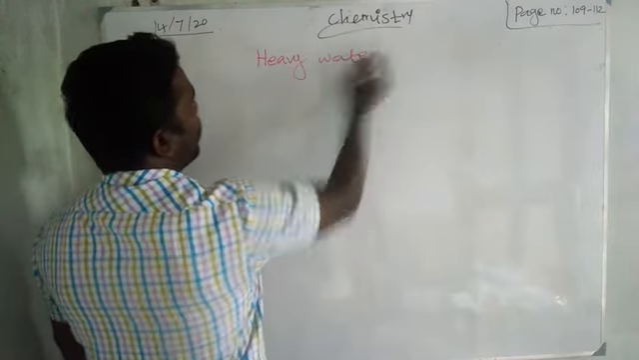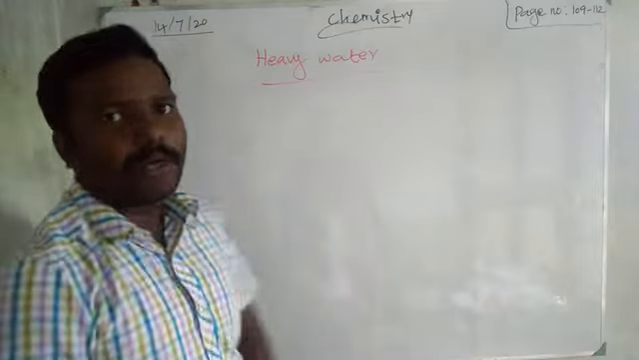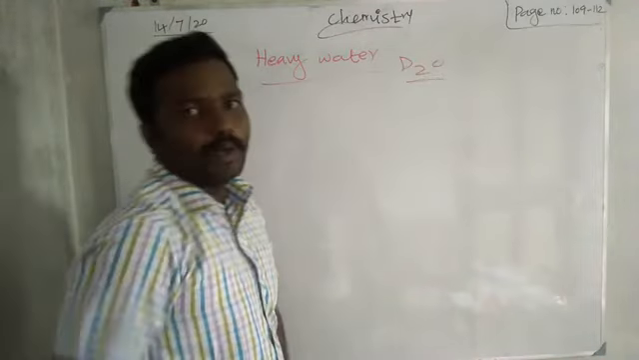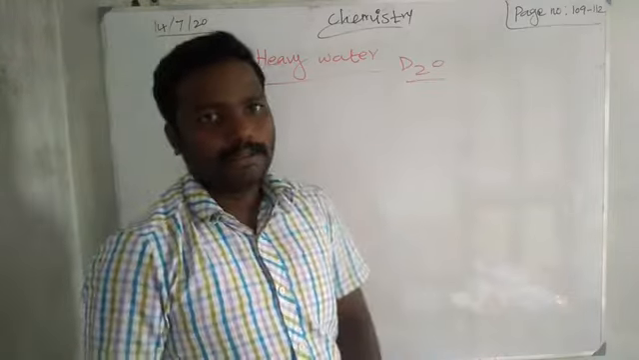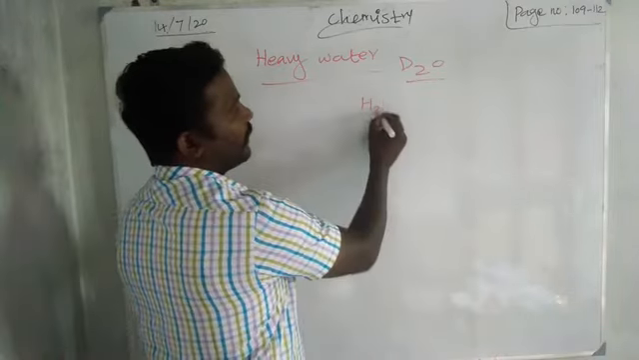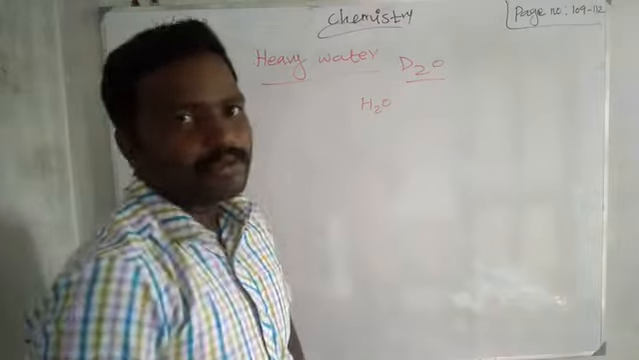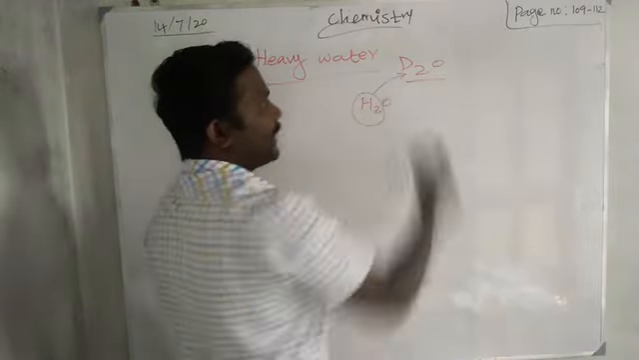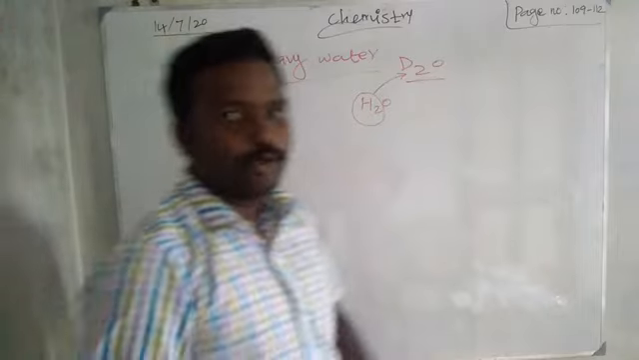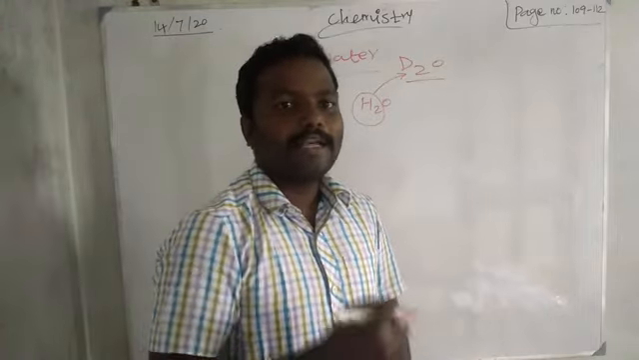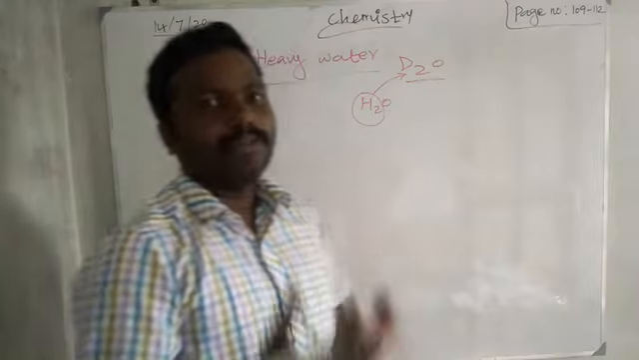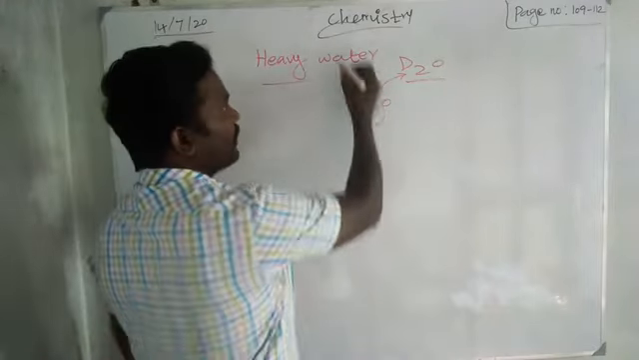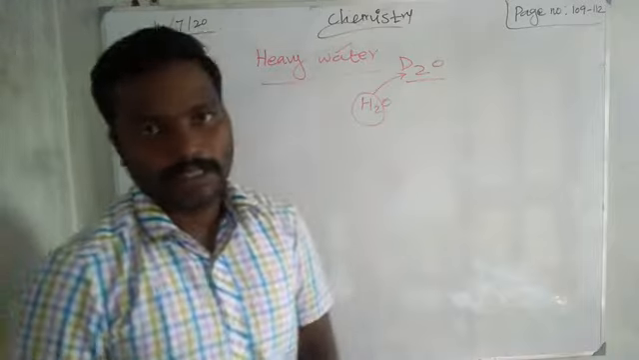What is heavy water? Heavy water means deuterium oxide. D2O is called heavy water. Normal water is H2O, right? In heavy water the hydrogen is displaced by deuterium, because deuterium is one of the isotopes of hydrogen. So in place of hydrogen we have deuterium, D, and that is heavy water, right?